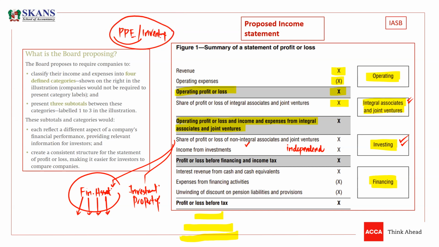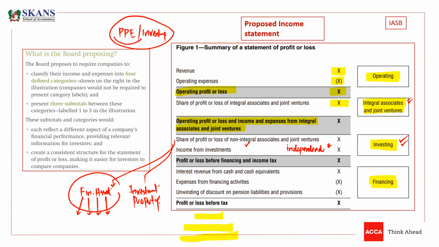These items will generate some profit, some loss, some income. This will not be reflected under the investing category, because the most important word is independent. These assets are not independently generating cash flows. So property, plant and equipment would not come here. Then, sir, where can we classify the profit or loss on disposal of property, plant and equipment, the depreciation expense, any related income or expense, impairment loss of property, plant and equipment?